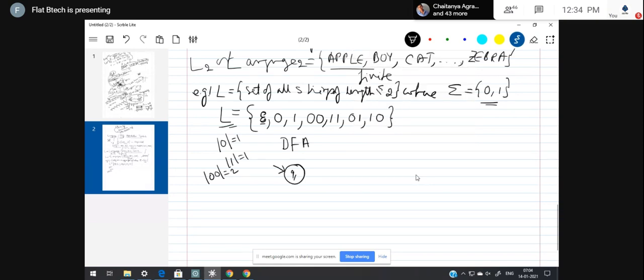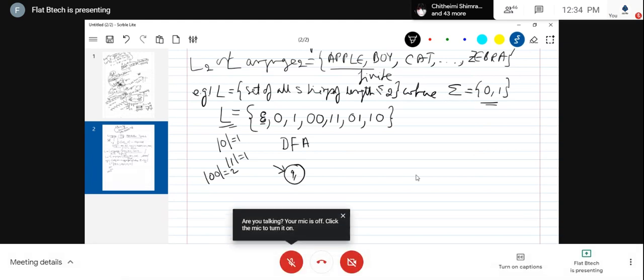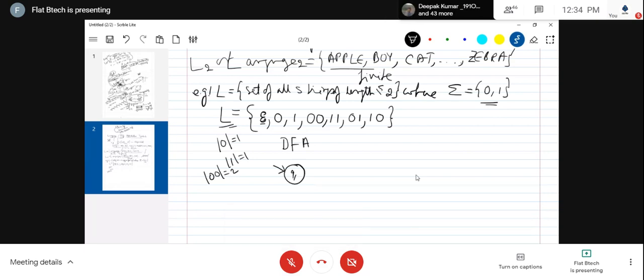Okay. Now, in order to design a DFA, your machine should accept this language. But how to design a DFA for this language? This language is nothing but the collection of these strings. Out of these strings, select the one string having the least length. Epsilon has the least length. So the initial state, please make it the final state.